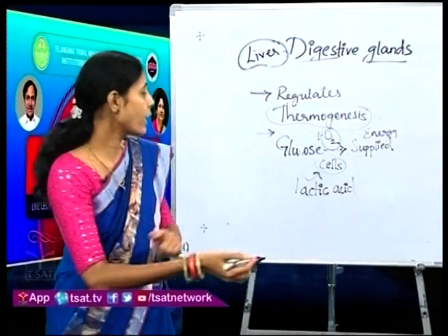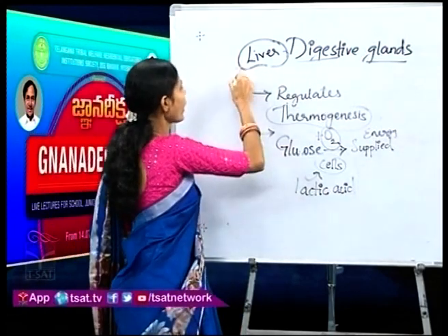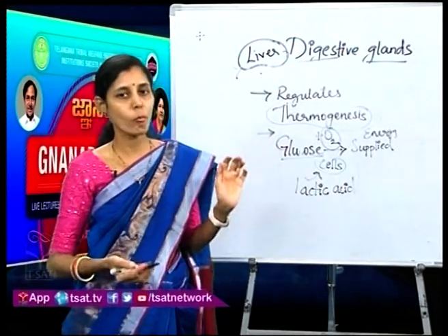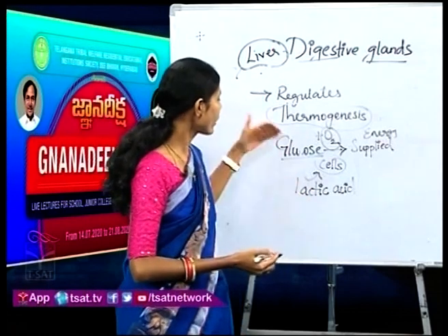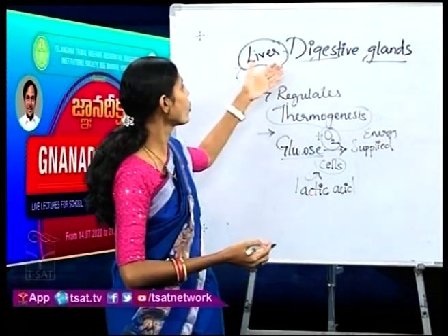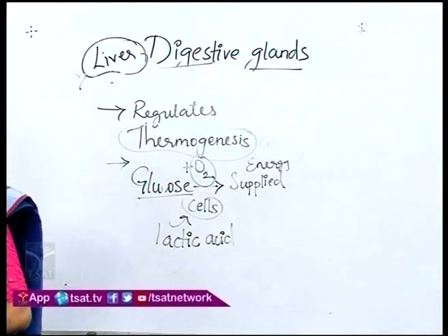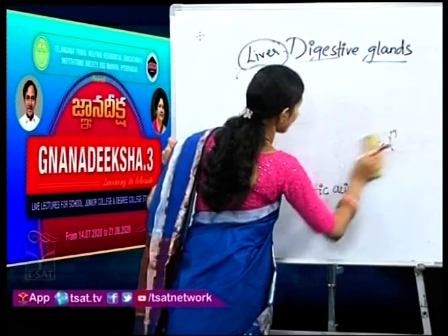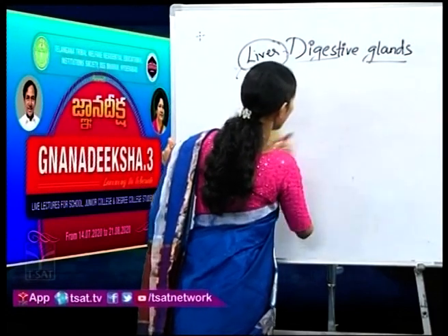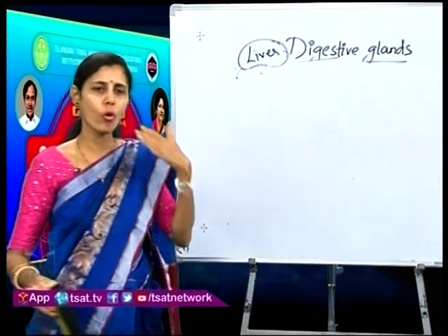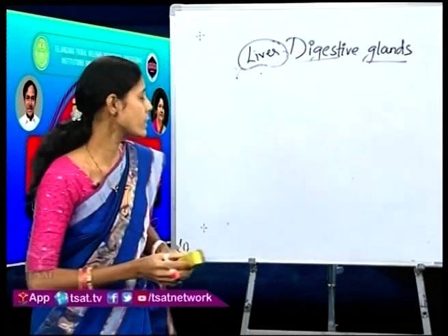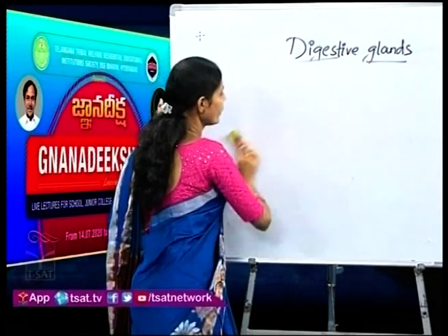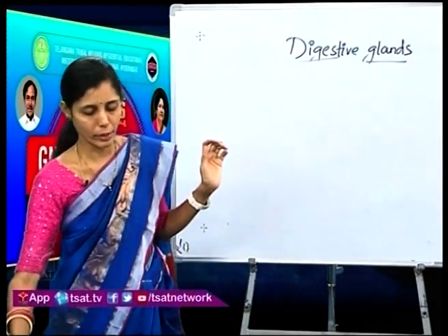So this lactic acid is circulated back into the liver, where it is converted again into glucose and sent into the body. This process of converting lactic acid into glucose is also done by the liver. Apart from this, the liver performs many functions in our body to support the whole body, not only the digestive system. So we have studied the liver, and it plays a very major role in our body.